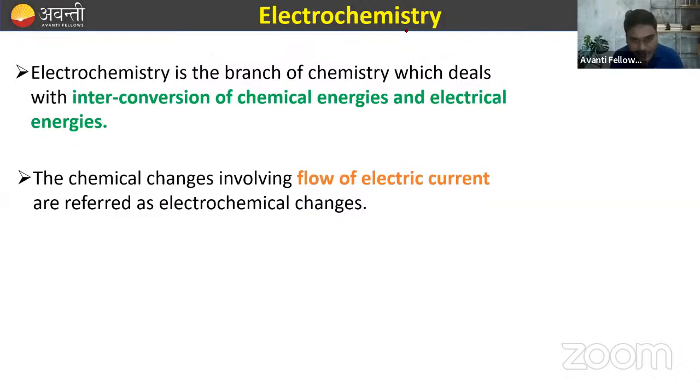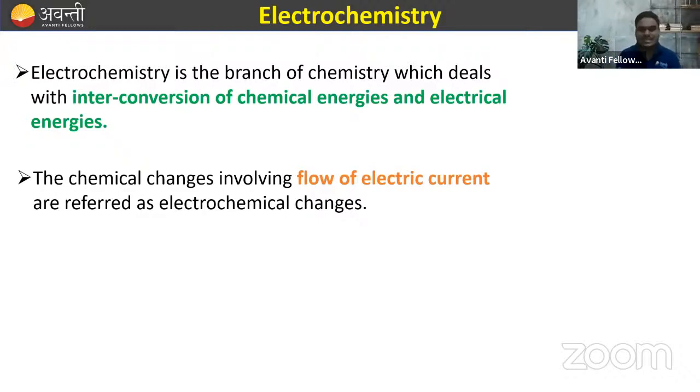So JNV Visakhapatnam is also present. Very good, beta. So chemical changes involving the flow of electric current are referred to as electrochemical change. Clear till here? Chalo.